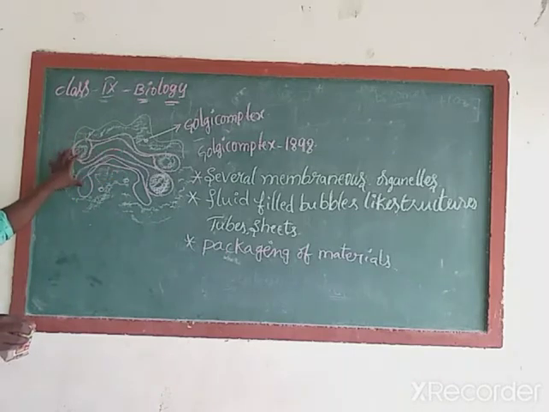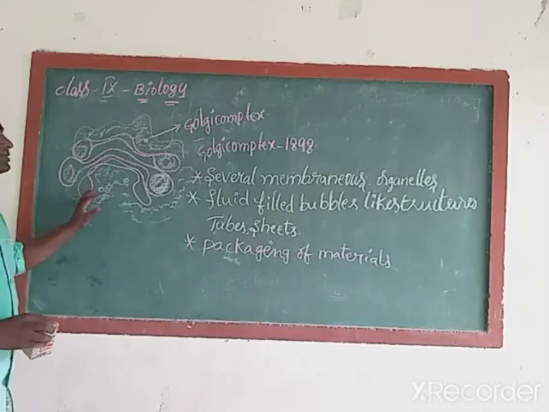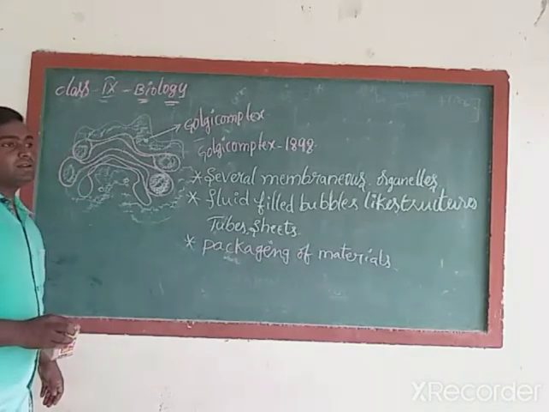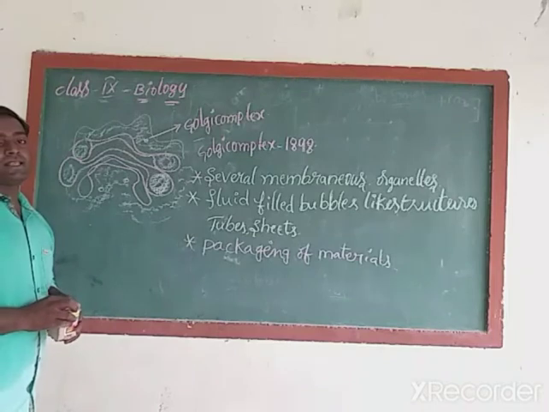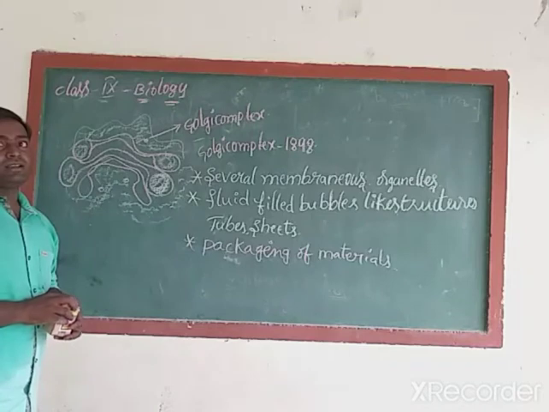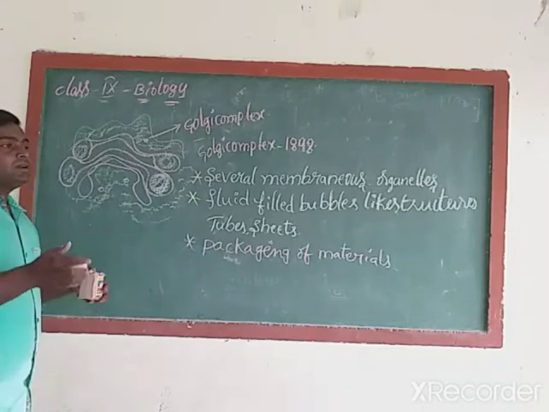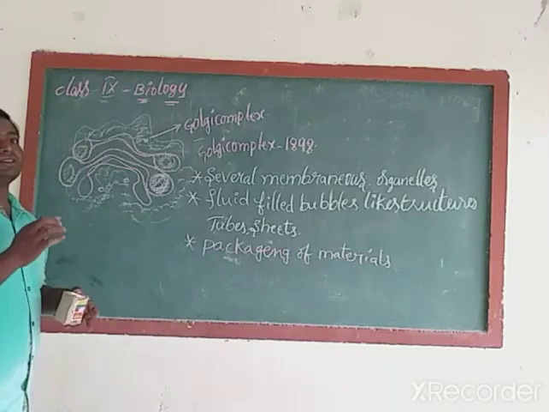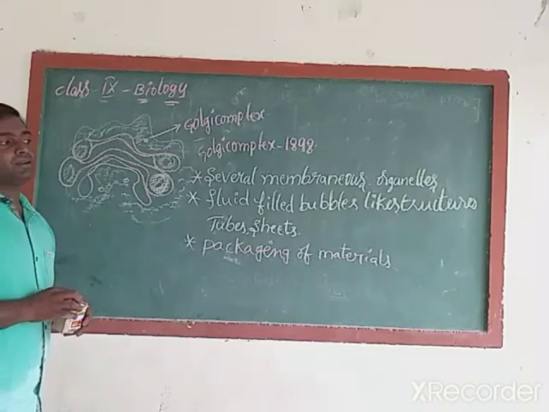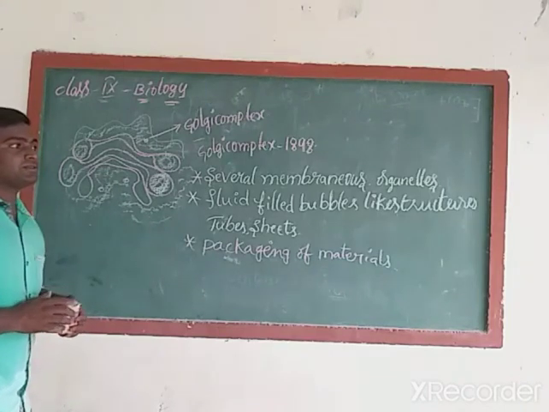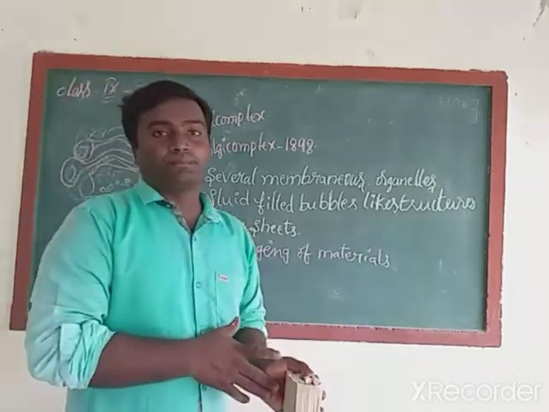In this manner we can see the Golgi complex in plant cells and also in animal cells. What is the use of this Golgi complex? It is useful for packaging of material, for sending and secreting materials from one organelle to another organelle within the cell, or it may send these materials towards the cell membrane. Sometimes these materials are useful for repairing the cell membrane also.